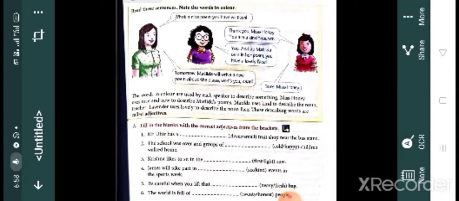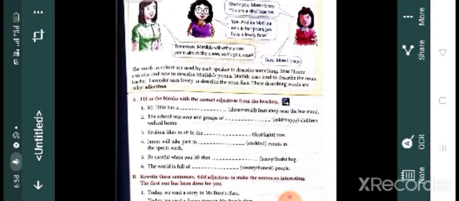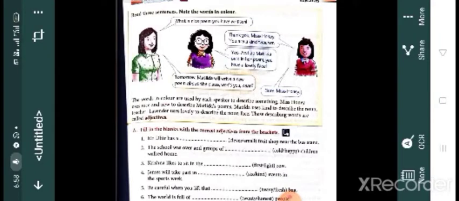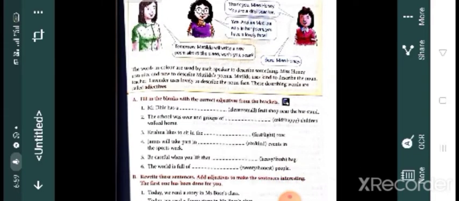For example, I found a rose flower in my garden. Okay, so I will say this is a rose and that rose looks very beautiful. So I will add one more word to describe that flower. So this is a beautiful rose flower. Clear? So this is a beautiful flower.